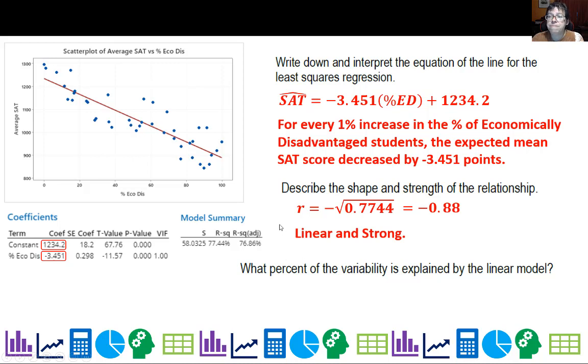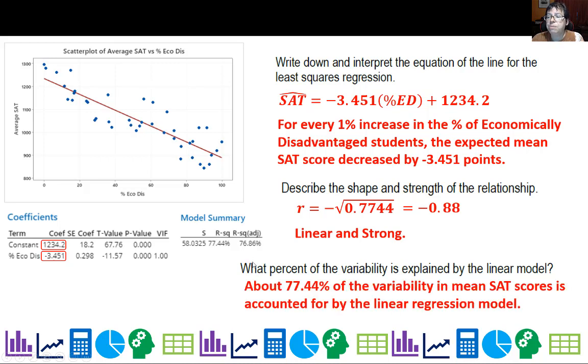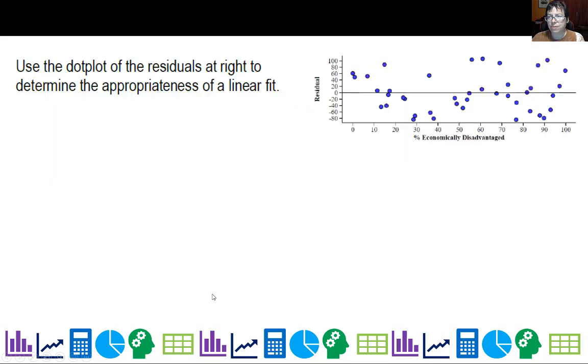What percent of variability is explained by the model? Well, that's where that R squared comes into play again. About 77.44% of the variability, and honestly, is it exactly that? Probably not. And mean SAT scores is accounted for by the linear regression model. Okay, so that's kind of a review of what we've done so far.